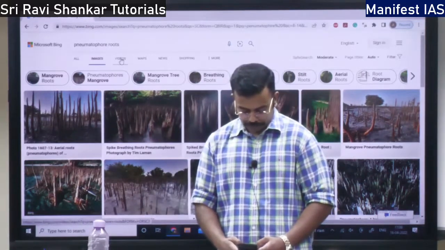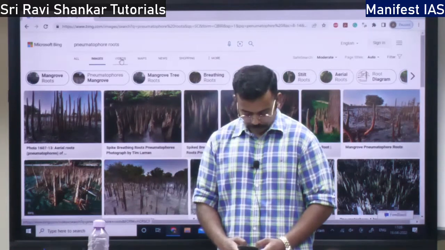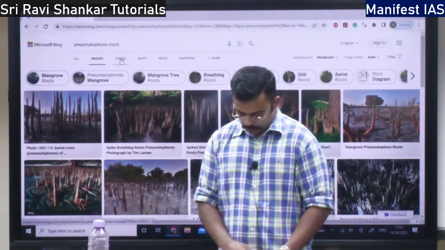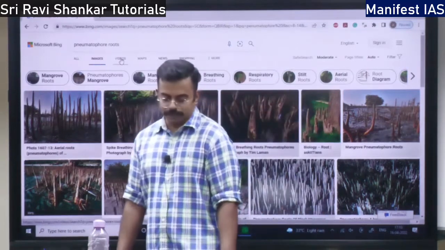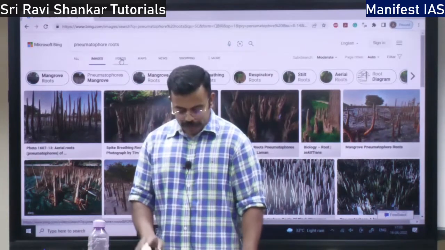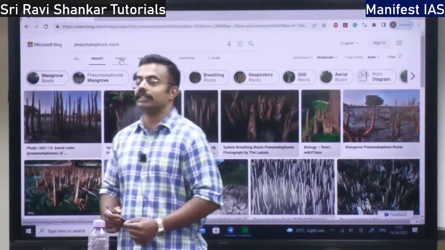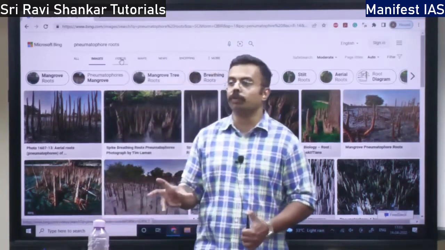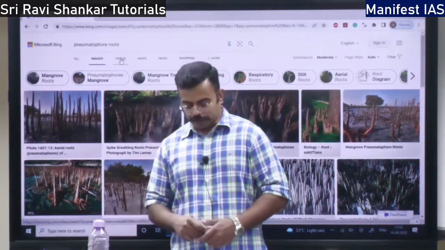Carrot and beetroot are storage roots. They are also called taproots. The taproot or the tuberous roots themselves act as the storage roots, storing water and food, right?